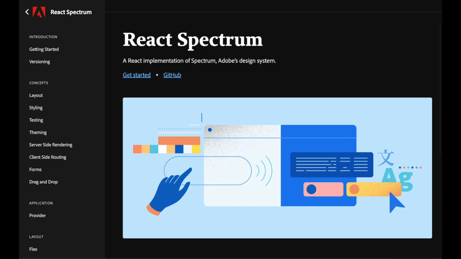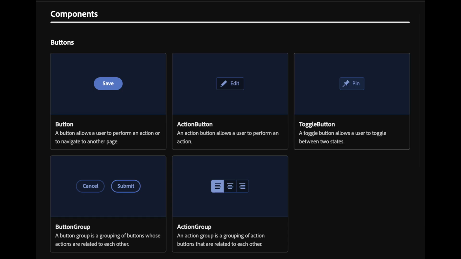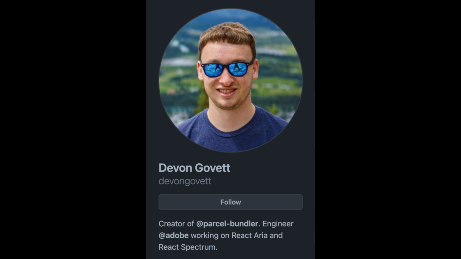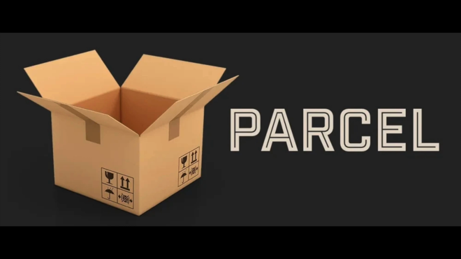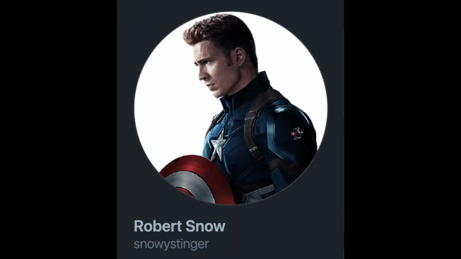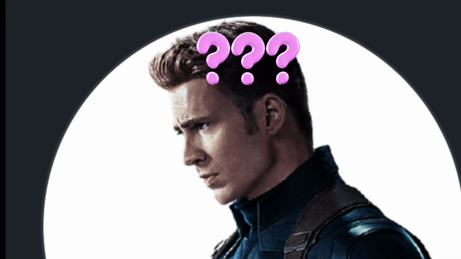React Spectrum is a design system by Adobe. The last person to change this line of code was Devon Govett. Wow, the creator of the parcel bundler. But wait, he did not originally add this expression to the line. That was Robert Snow. So is Robert lacking understanding of code logic, or does he see something I am missing?